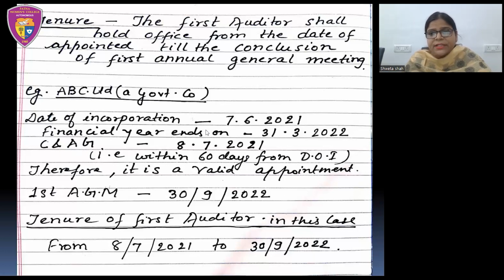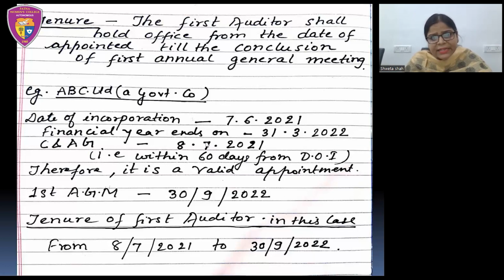Since it is a government company, the appointing authority is the Comptroller and Auditor General of India, which is appointing the first auditor of ABC Limited Company on 8th July 2021.